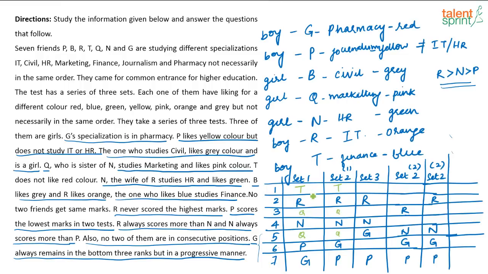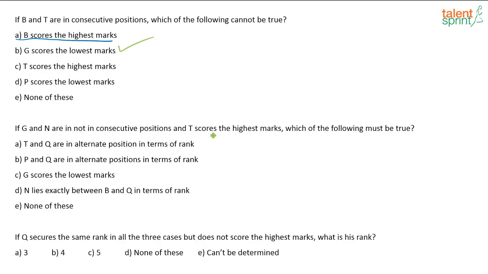Now if I knew for sure that Q was here, then I can say T and Q are in alternate position, which necessarily needn't be true. It's a possibility, but I cannot say for sure that Q will come only here. So I cannot say this is the correct answer. T and Q in alternate positions in terms of rank needn't be true necessarily.